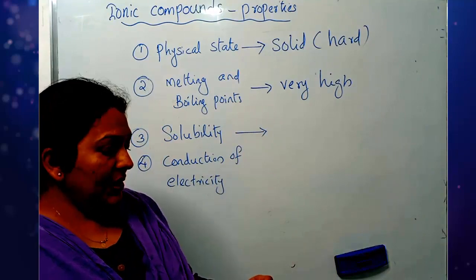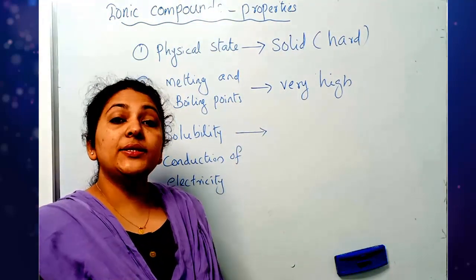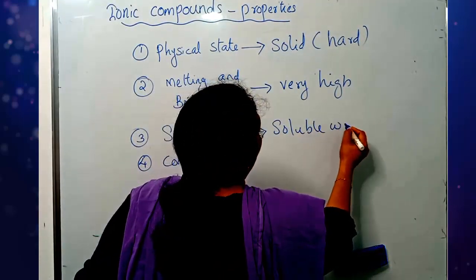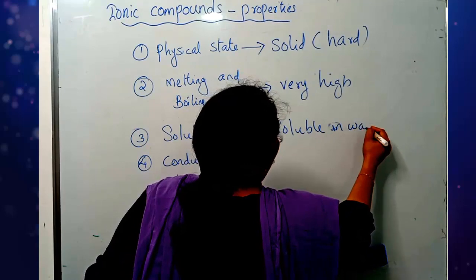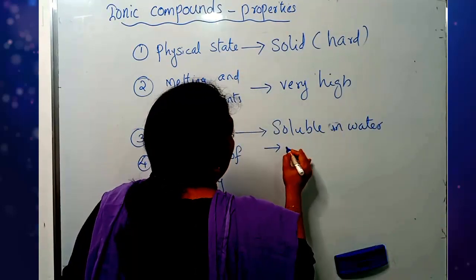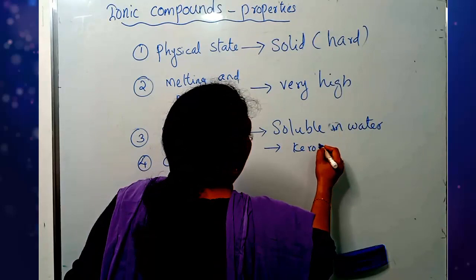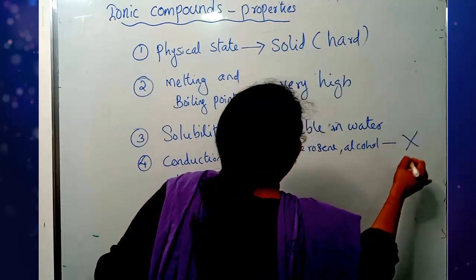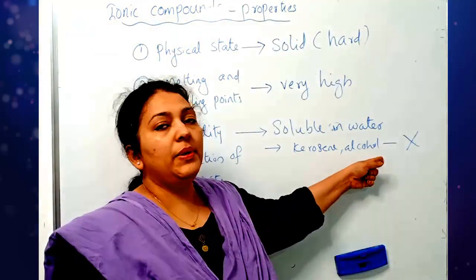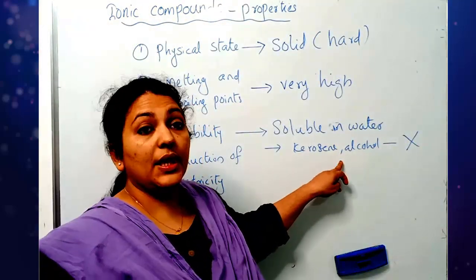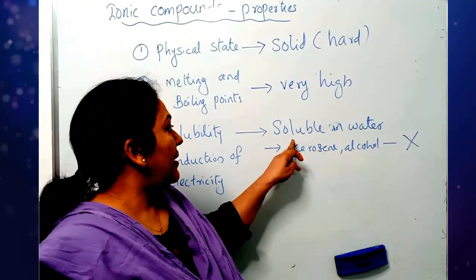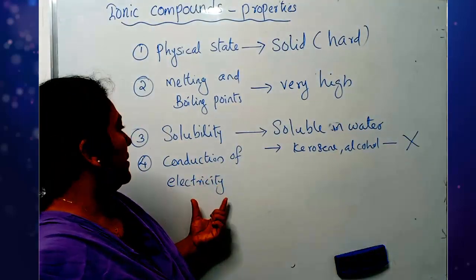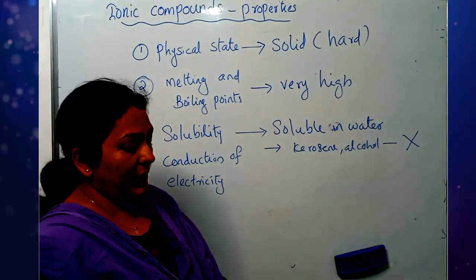The third one is solubility. Ionic compounds are highly soluble in water. But in other solvents like kerosene, alcohol, etc., they are not soluble. They are highly soluble in water only. Is that clear?